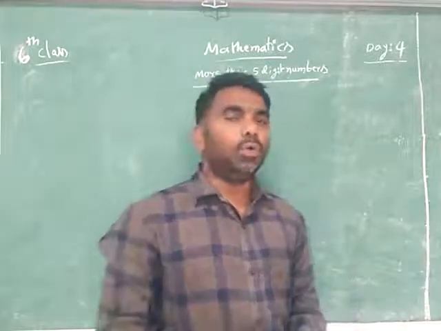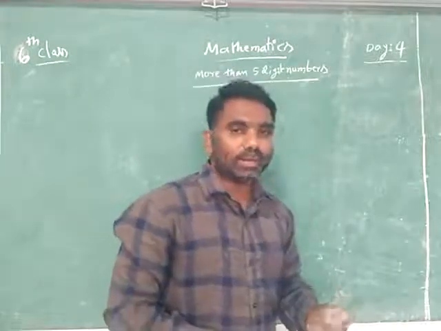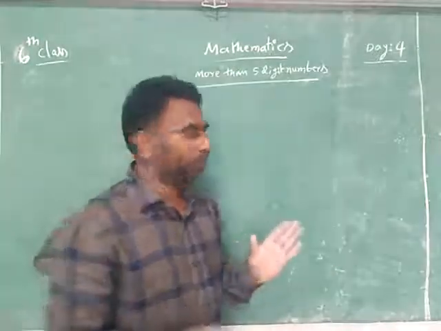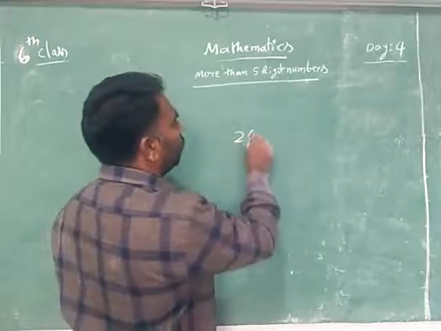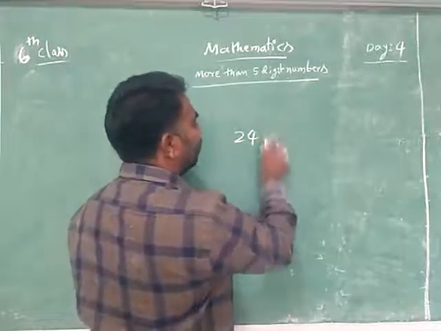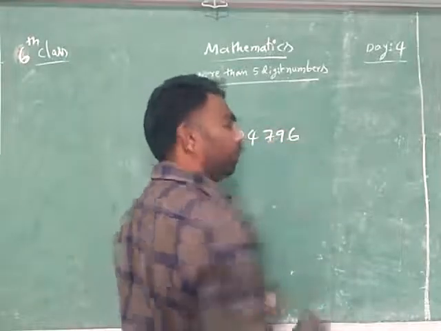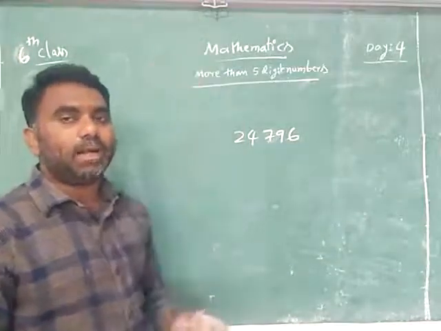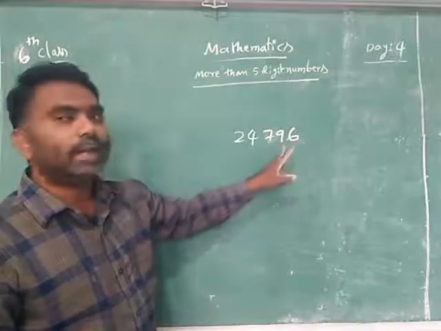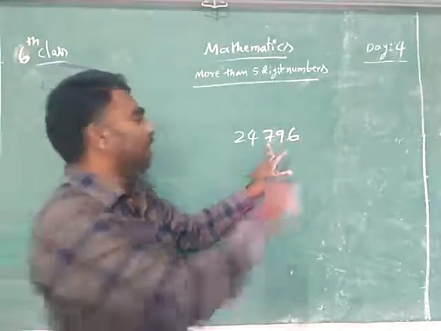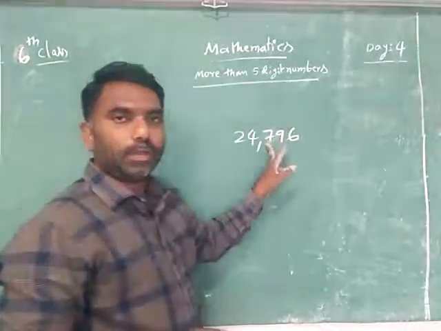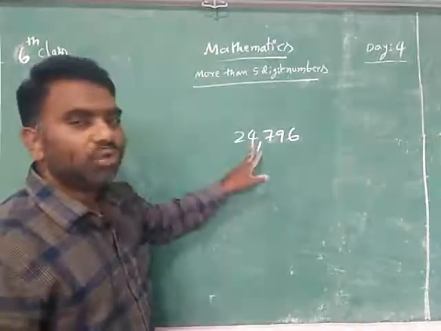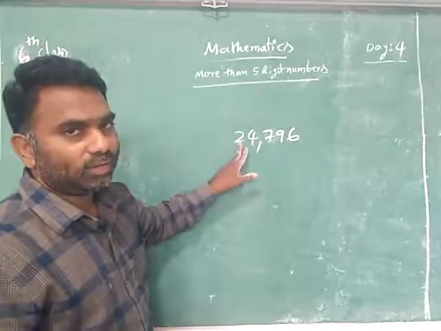So now how to read it? Just try to understand, I will explain. When you are writing this number, what did I say to you? You read the places and keep the commas. Ones, tens, hundreds, and keep the comma, I said. Then read for thousands, 10,000.